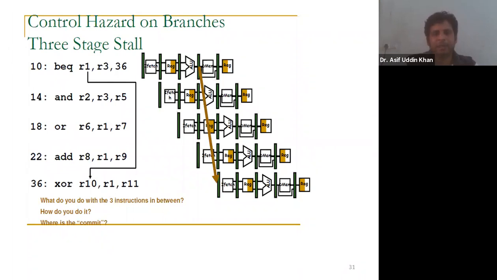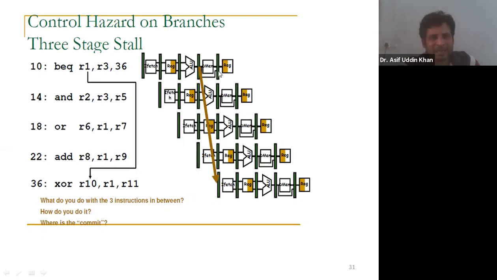Remember, memory is accessed in the MEM stage if the instruction is a load store instruction, and if the instruction is a branch instruction, then the branch target address is updated in the MEM stage. So this instruction is a branch instruction, and its branch target address is updated here. After the completion of this stage only, you get the branch target address.